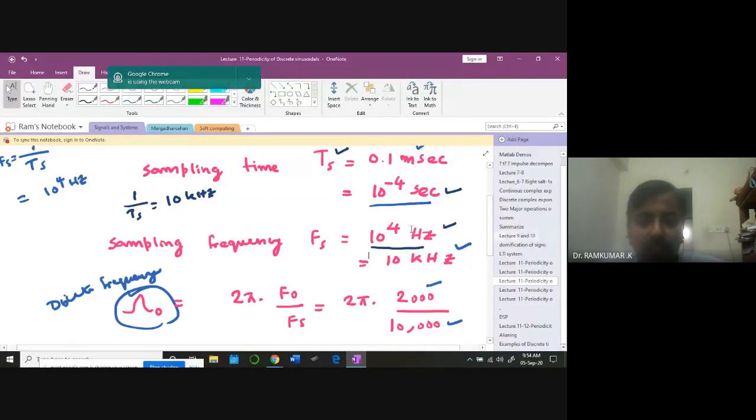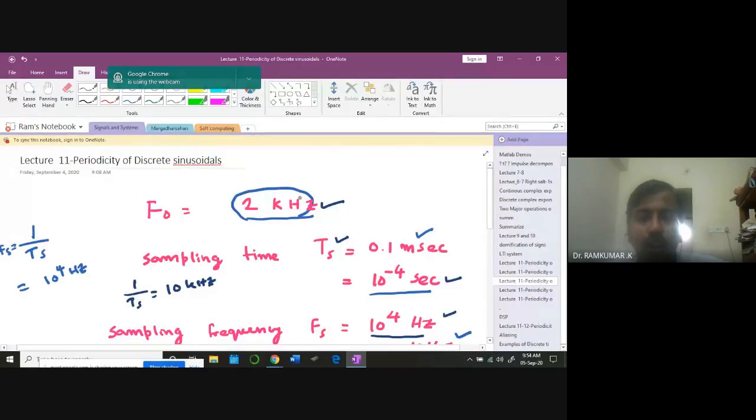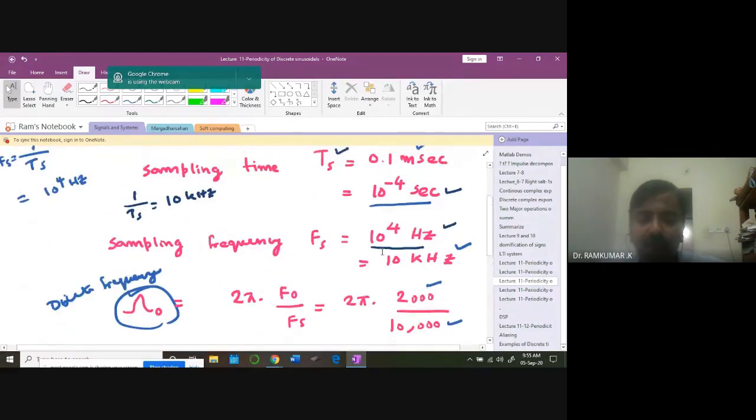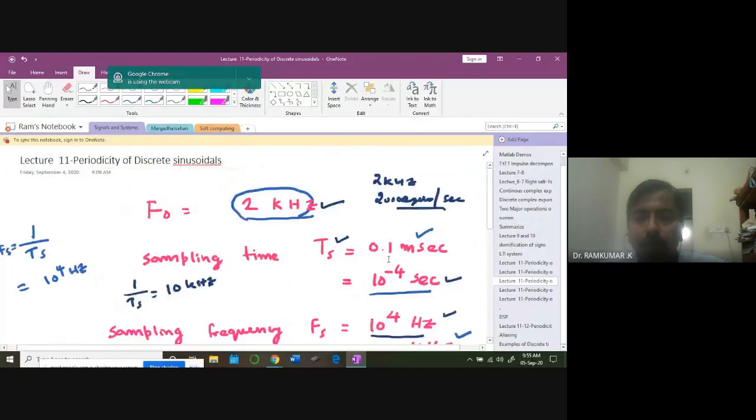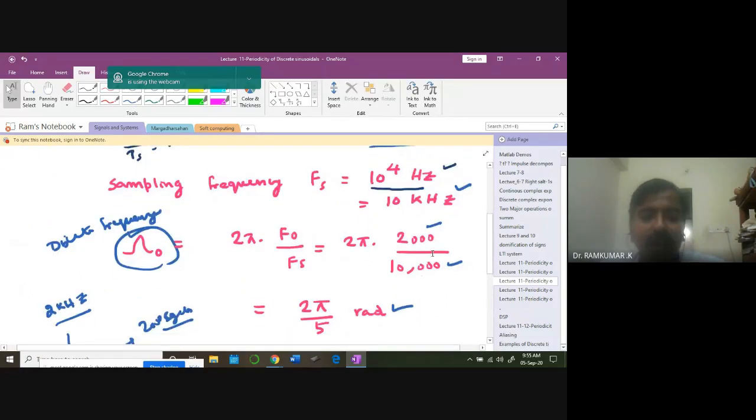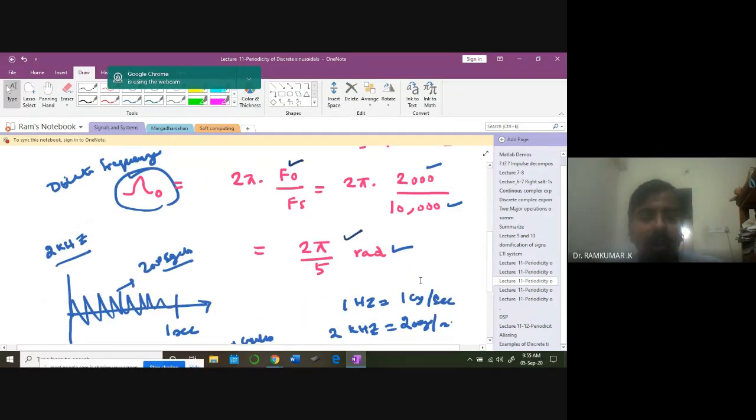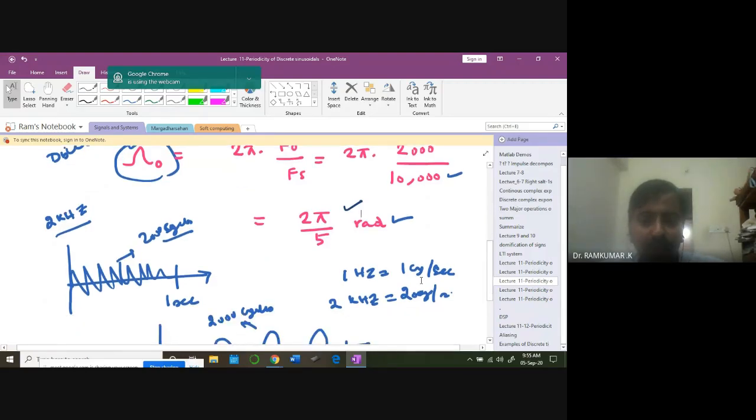So what is the original signal frequency? It's 2 kilohertz. So you are sampling a 2 kilohertz signal. That means 2000 cycles per second signal with 10 power 4 hertz. That means every 0.1 millisecond you are going to acquire one sample. That's the idea. Every 0.1 millisecond you are going to acquire one sample. Understand? That's the idea. Therefore, the discrete frequency is going to be given by 2 pi dot f naught by fs. That is nothing but 2 pi by 5 radians. So that's the speed with which you are rotating. Okay, 2 pi by 5 radians.